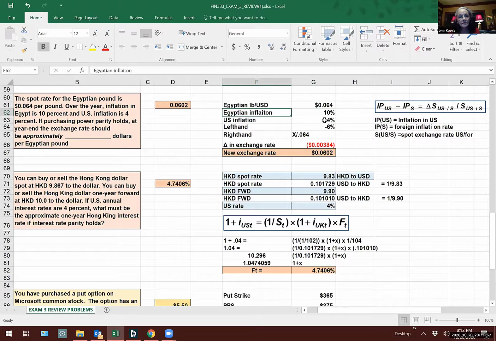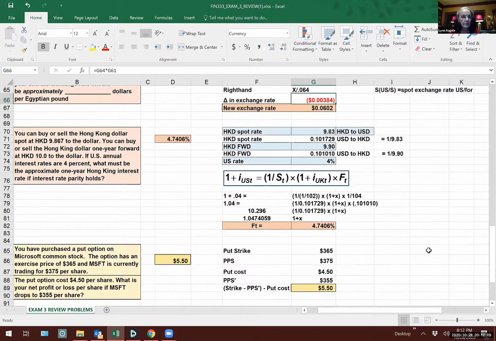The inflation, left-hand side is 4, left hand of this thing right here. That's what I'm looking at right there. So the change in the exchange rate, the new exchange rate is going to be that. It's that plus that. I apparently didn't clean this up extremely well.